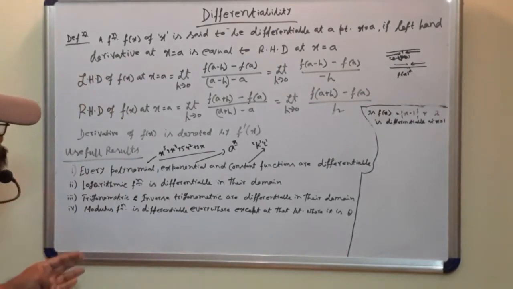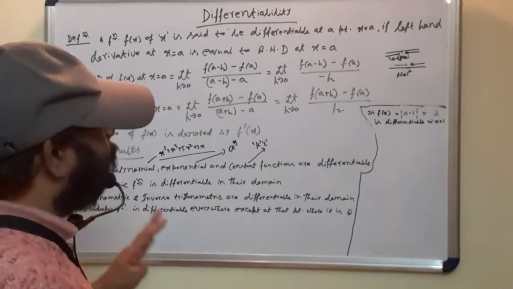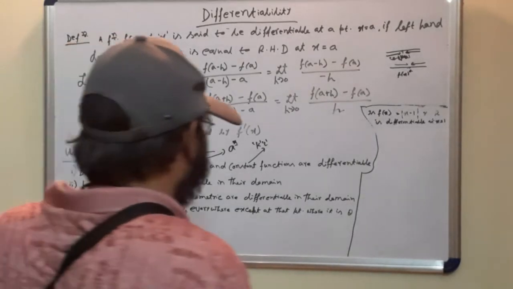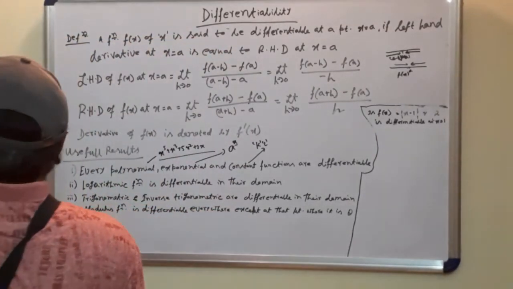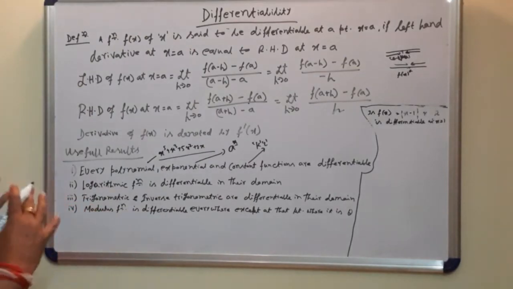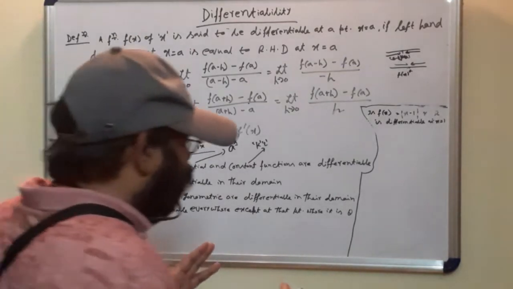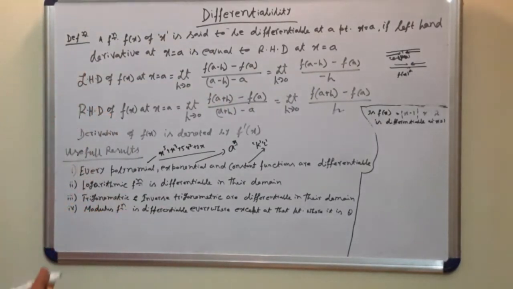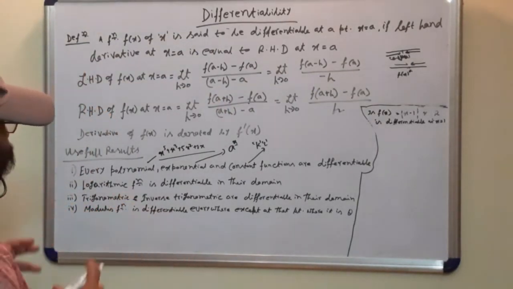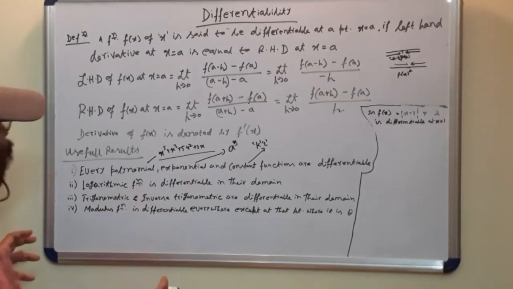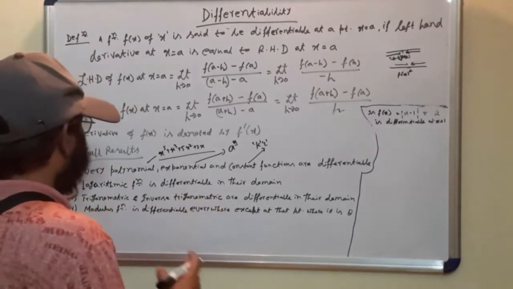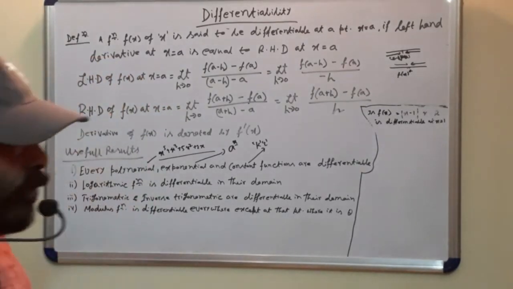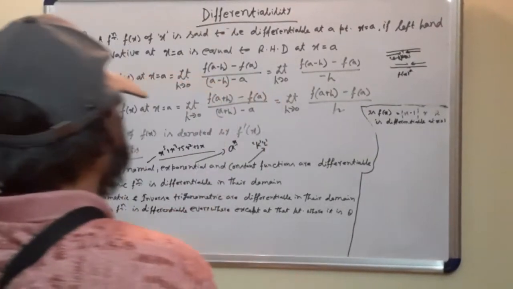Logarithmic function is differentiable in its domain. I think in functions you have read what is the domain and what is the range of a particular function itself. So there is a domain, and for that particular domain this function is defined. So our logarithmic function, where it is defined, that is in its domain itself, it is differentiable. Similarly, trigonometrical and inverse trigonometrical functions are also differentiable in their domain.